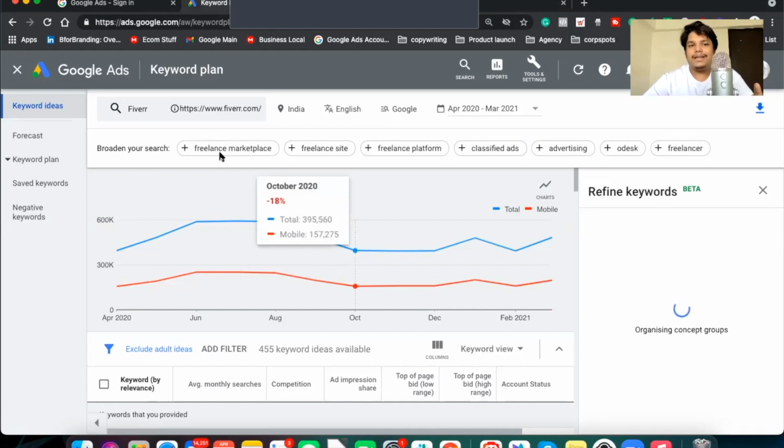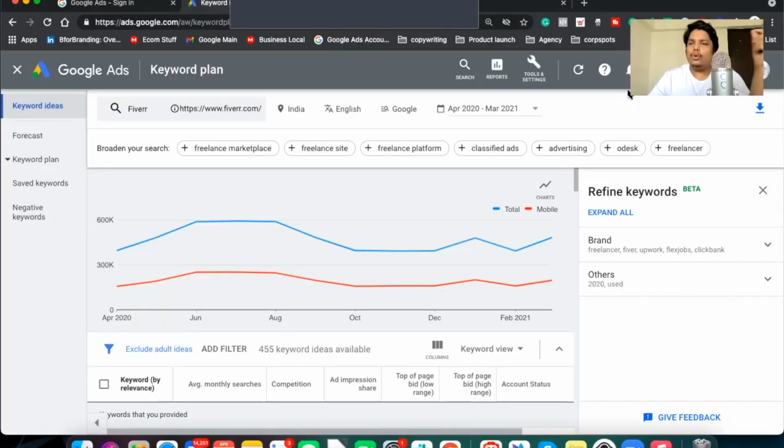The broaden your search. Let me tell you the difference here. The broaden your search, which is at the top, this side, tells you what other keywords people are searching with the main keyword, which means if someone is searching for Fiverr, what are the next big keywords they are searching. Freelance marketplace is one of the keywords that people are searching for. Freelancing sites or freelance sites, freelancing platform or freelance platform, advertising, Odesk and freelancer.